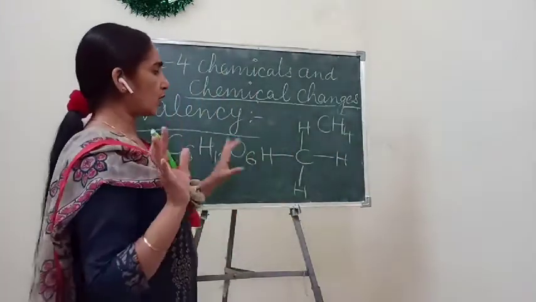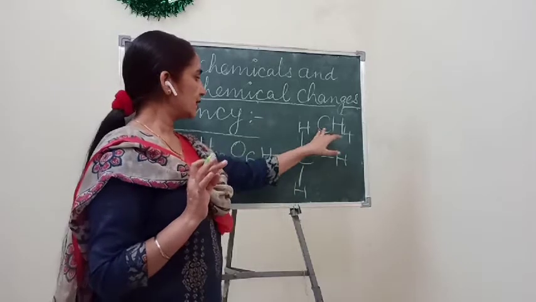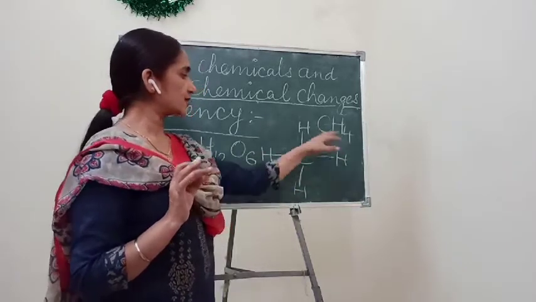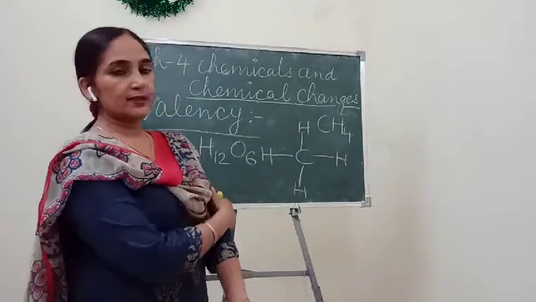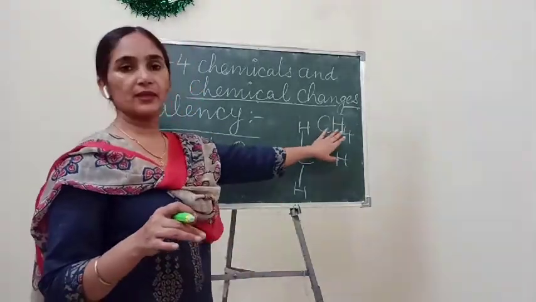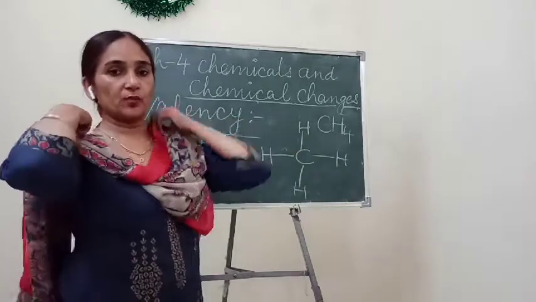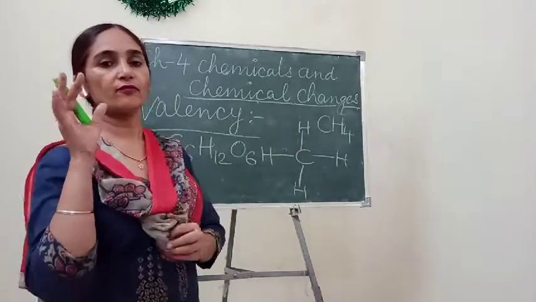CH4. In short, we can write a single C, and how many H are there? 4 H. So the formula of methane is CH4. Methane exists in the form of gas.